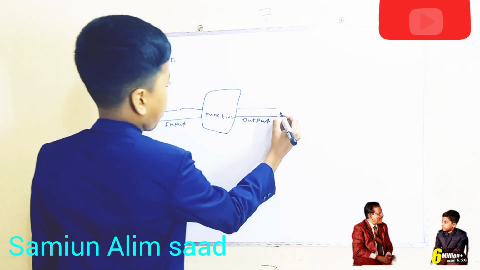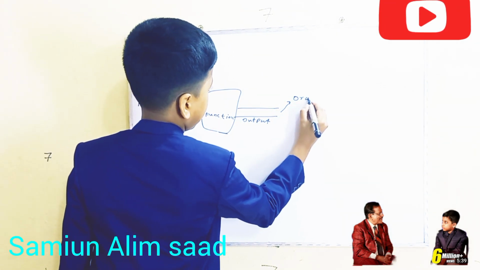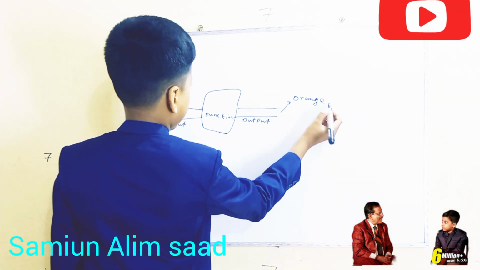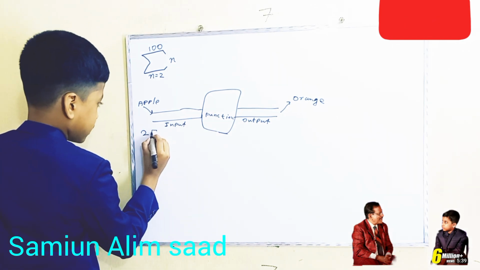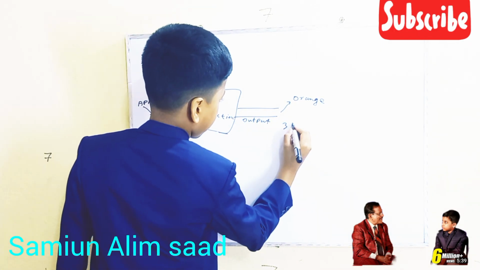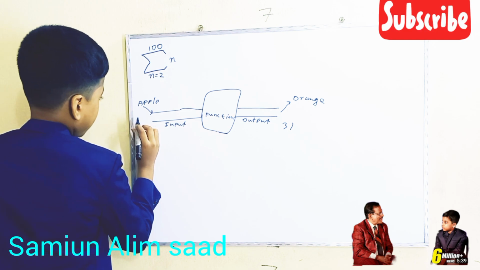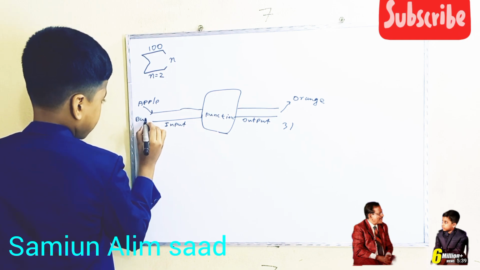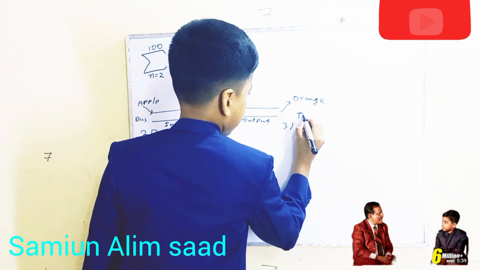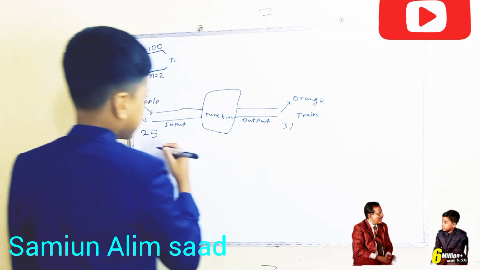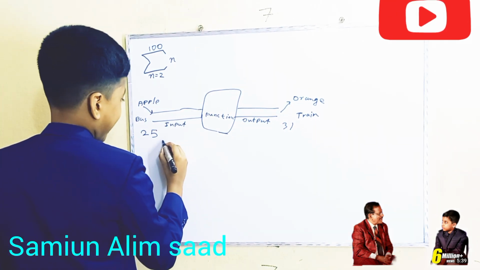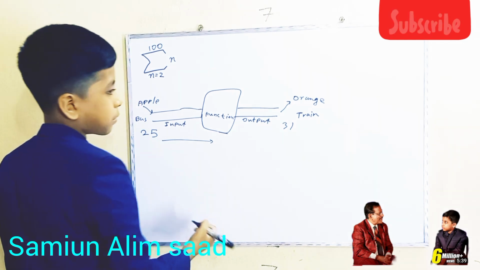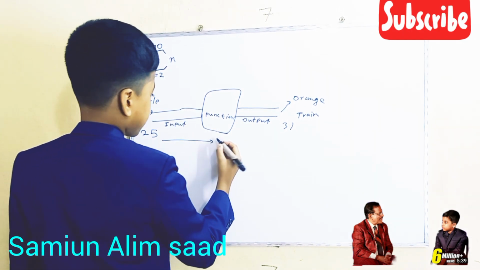It might give you orange. If you input a number like 25, it might give you 31. If you input another thing like a bus, it might give you a train. It just takes the input, does some things to it, and then gives us the output.